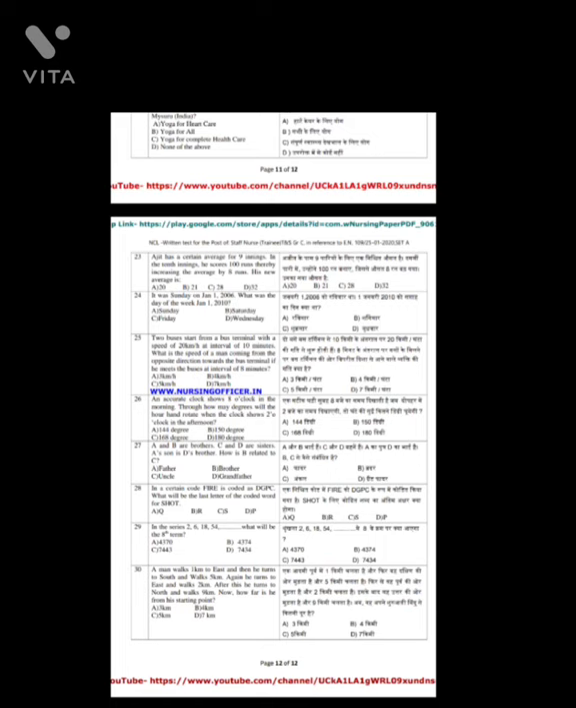Question number 28. In a certain code, FIRE is coded as DGPC. What will be the last letter of the coded word for SHORT? And the answer is option B, R. Question number 29. In the series 2, 6, 18, 54, dash, what will be the 8th term? And the answer is option B, 4374. Question number 30. A man walks 1 kilometer to the east and then he turns to the south and walks 5 kilometers. Again he turns to the east and walks 2 kilometers. After this he turns to the north and walks 9 kilometers. How far is he from his starting point? And the answer is option C, 5 kilometers.